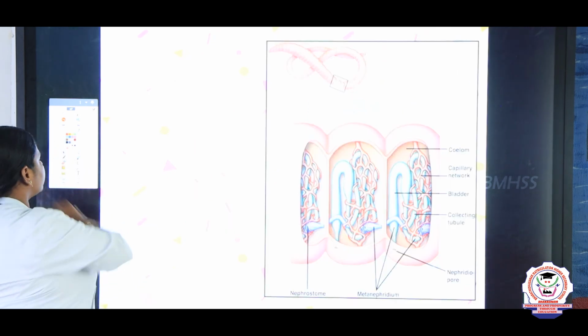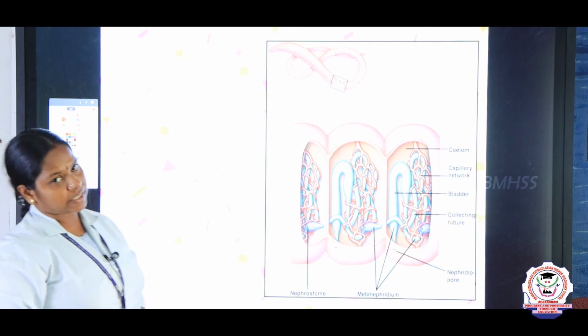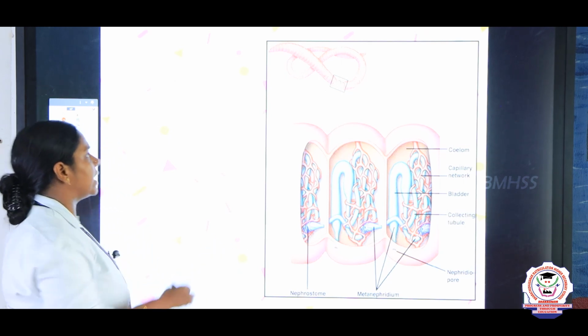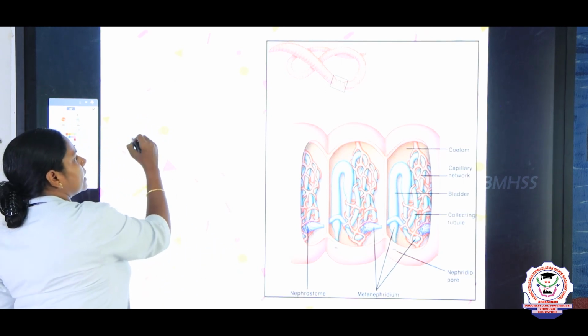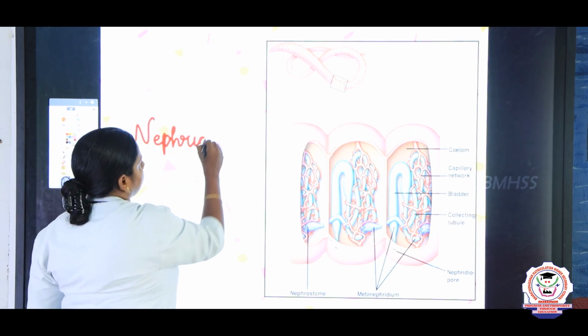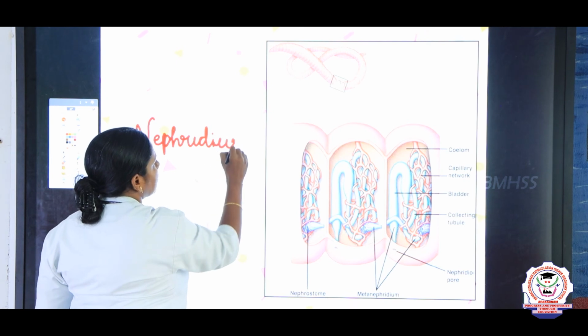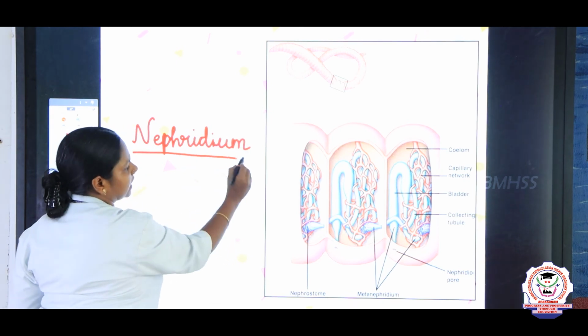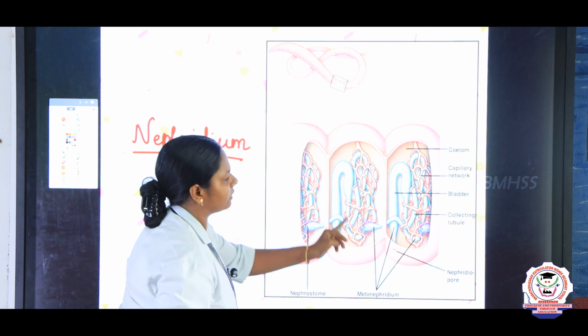And now we are going to see about the excretory system, right? Excretion of the annelids is mainly through what? Nephridium. This is the structure of the nephridium, children.